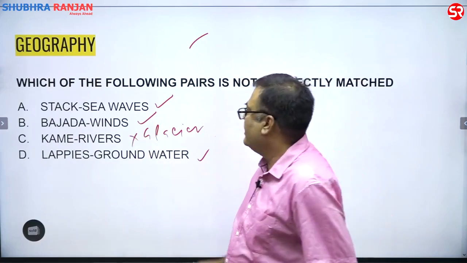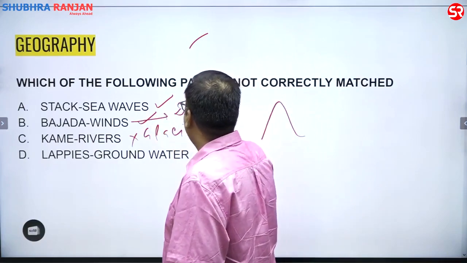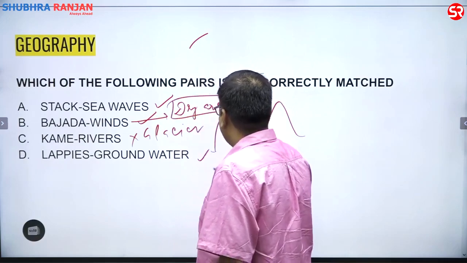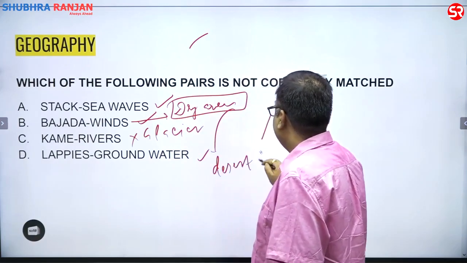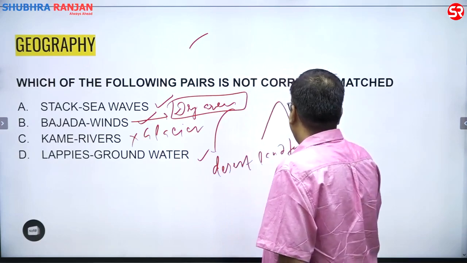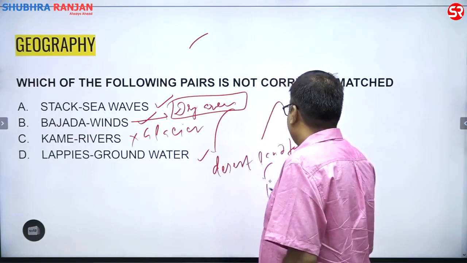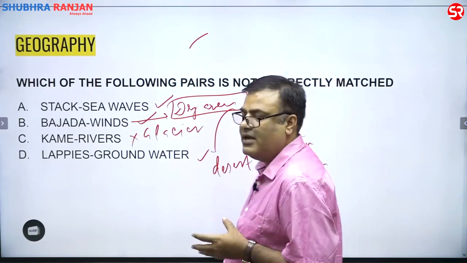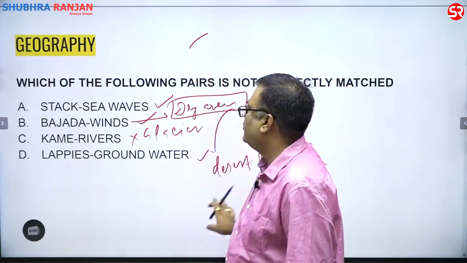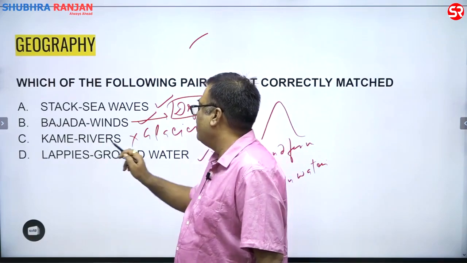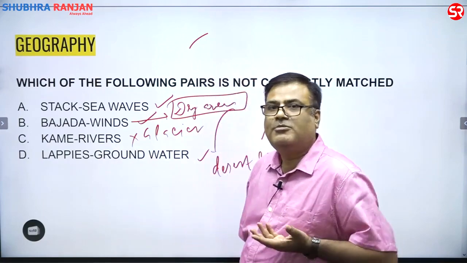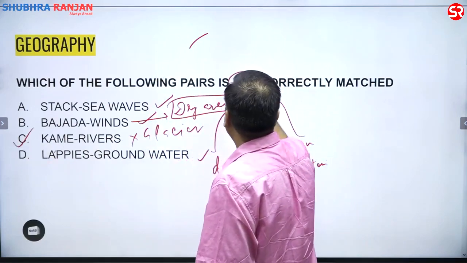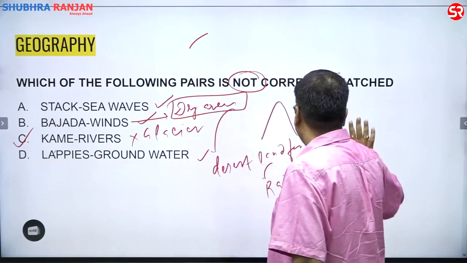It is actually in the dry areas, or you can say it is the desert topography, desert landform where rainwater forms this. So if you go for accuracy, then this is the correct explanation. But since in the given option, it is the Kame, which they have asked as made by the river, and it is by the glaciers. That's why answer C is correct, because the question is which one is not correctly matched. All right.